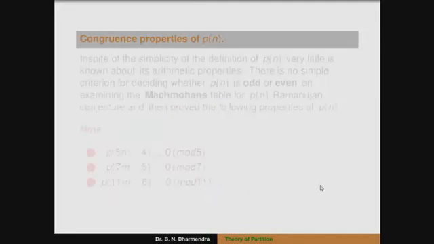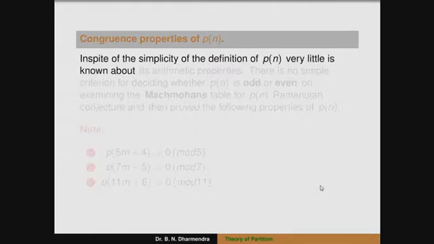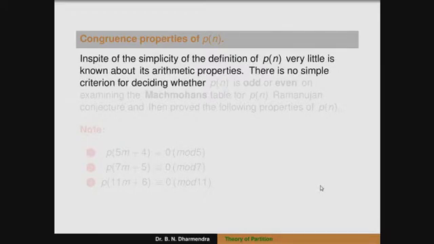Okay, it's a conjecture property of P of n. In spite of the simplicity of the definition of P of n, very little is known about its arithmetic properties. There is no simple criterion for deciding whether P of n is odd or even.